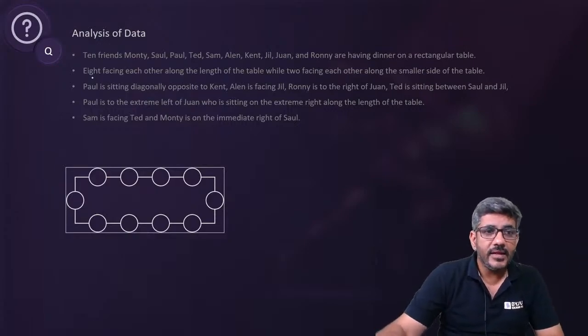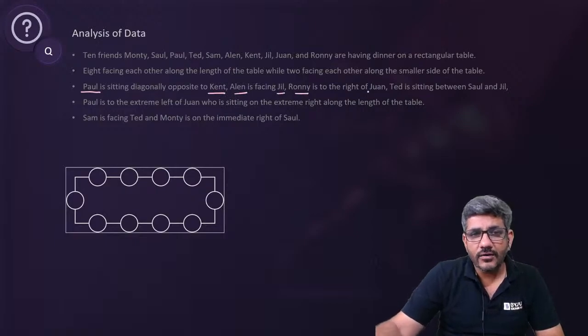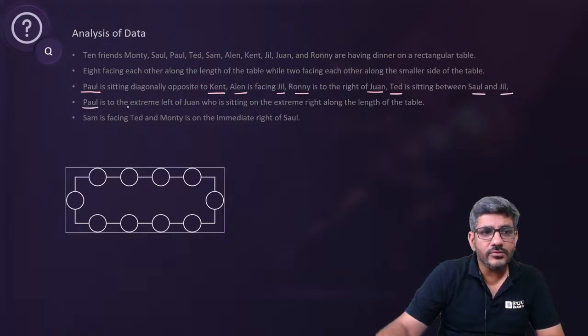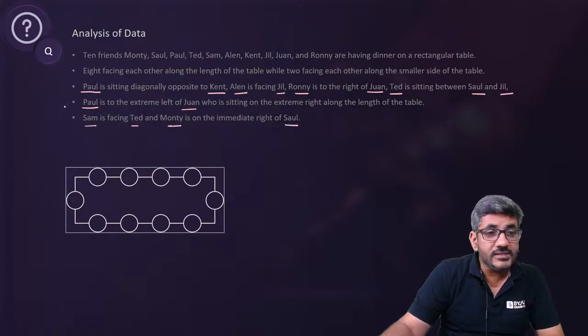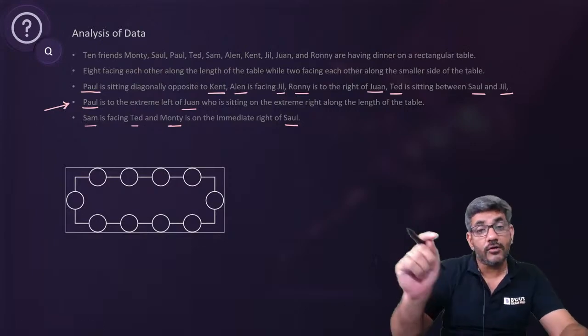10 friends are there. 8 facing each other along the length of the table, 2 facing on the smaller side. Now, ध्यान से देखिएगा. Paul is sitting diagonally opposite to Kent. Ellen is facing Jill. Ronnie is to the right of Juan. Ted is sitting between Saul and Jill. Paul is to the extreme left of Juan, who is sitting on the extreme right along the length of the table. Sam is facing Ted. Monty is on the immediate right of Saul.